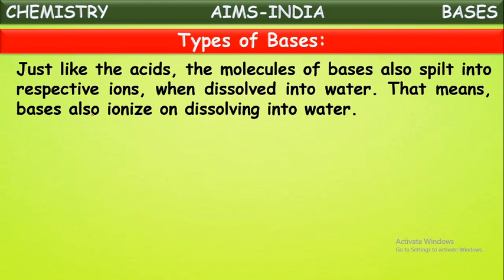So this happens in acids. When acids are dissolved in water, they form positive and negative ions, so we said ionization of acids. In the same way, bases also, on dissolving in water, separate into positive and negative ions. That means bases also ionize on dissolving in water. Base molecules also separate into respective positive and negative ions.